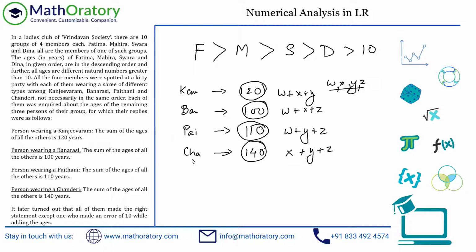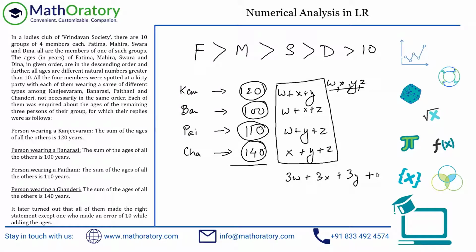Yes, one of these totals is also incorrect, but I'm starting with the assumption that all are correct. We can come back to that in a while. So what happens if we add all of these? This can be done logically as well, but I wanted to explain it visually in case the logic doesn't hit you directly. If you add these numbers, 120, 100, 110, 140, you are supposed to get W 3 times, X 3 times, Y 3 times, and Z 3 times.